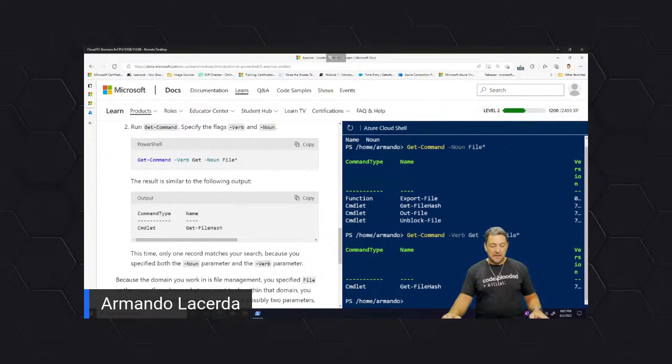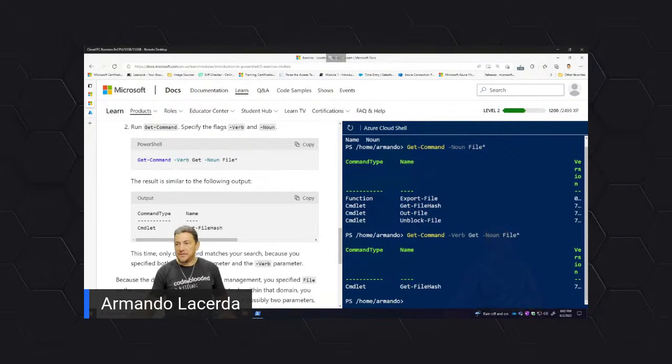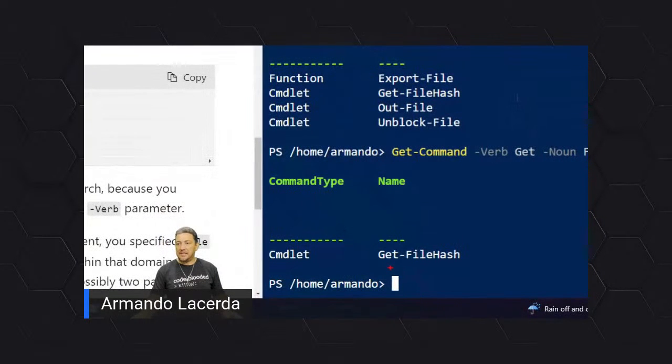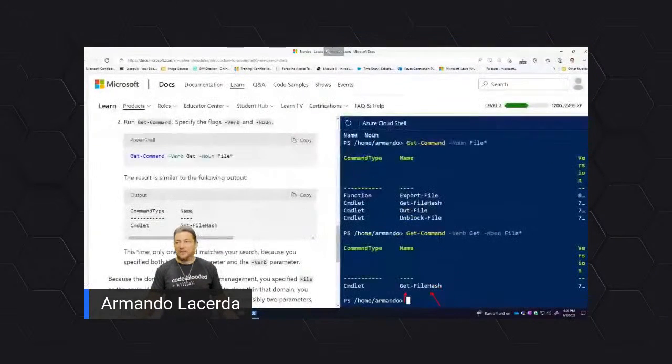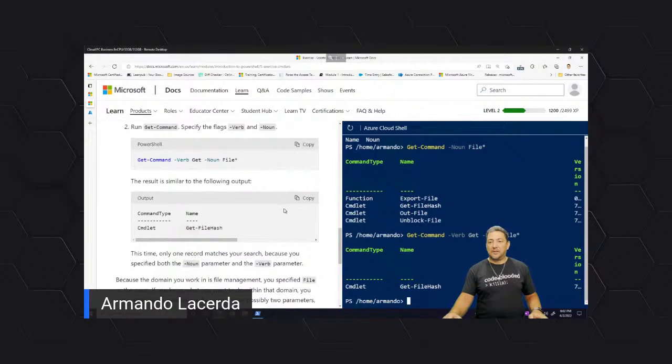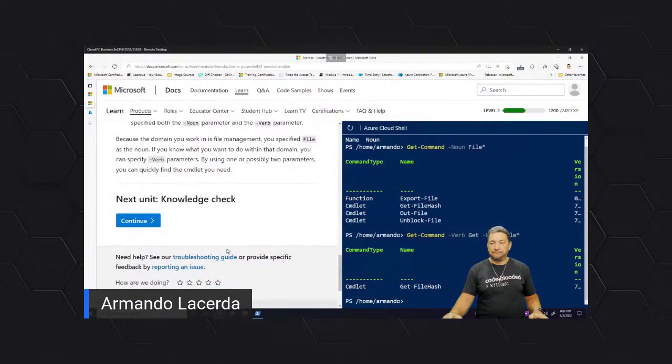Now I can see that there is only one cmdlet that has get in the verb and file something in the noun. So this is one of the ways, and you learn that in the learning path, to figure out what commands are available for you.